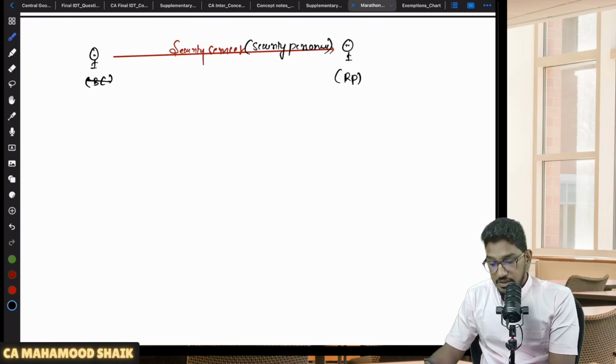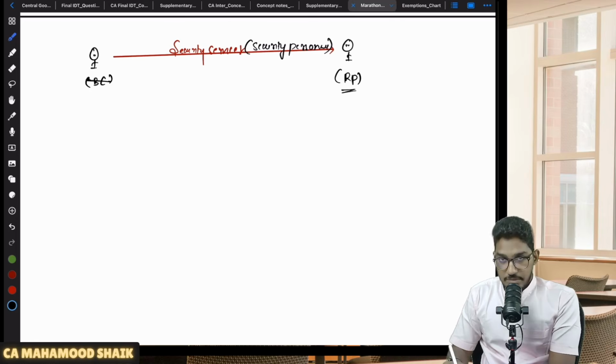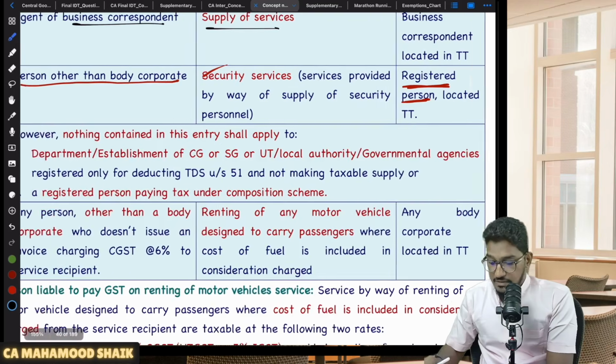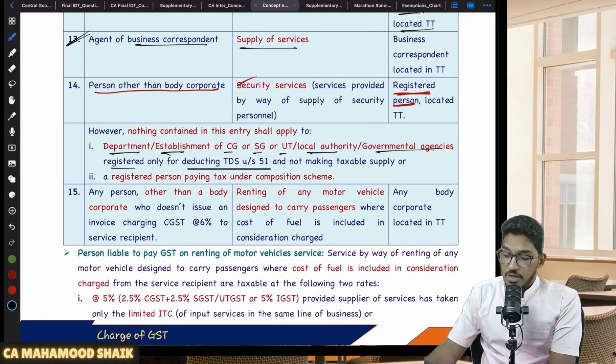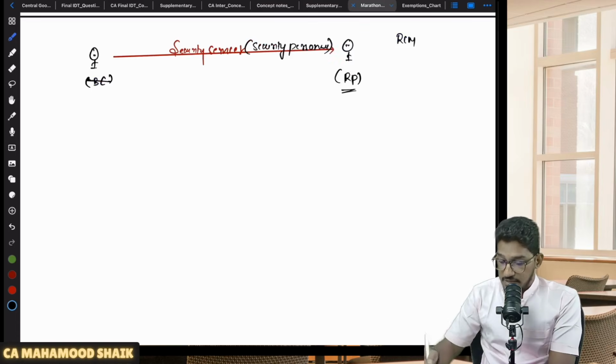However, even though the recipient is registered, and the supplier is other than body corporate, still RCM will not become applicable. When will RCM not become applicable? If the recipient is a department or establishment of central government, state government, union territory, local authority, or government agency registered only for deducting TDS under section 51. Like the relaxation they have given for GTA.